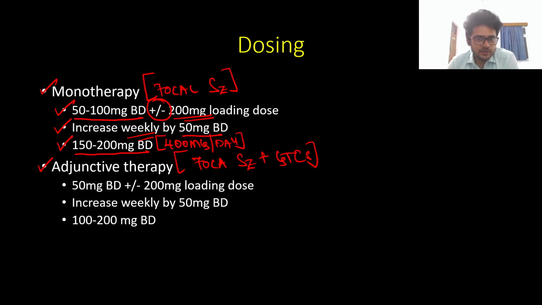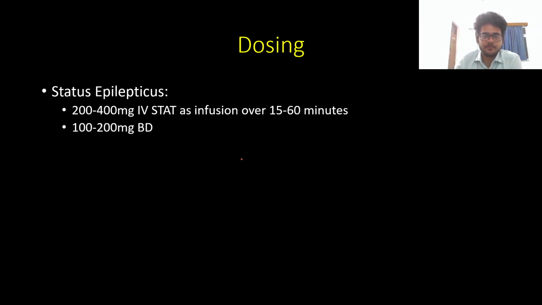Now coming to adjunctive therapy, here the starting dose is a little lower. So we usually start at 50 milligrams BD and again may or may not be preceded by a 200 milligram loading dose under clinical supervision. After this it is increased weekly by 50 milligrams BD till we reach a target dose of 100 to 200 milligrams twice daily. So remember, monotherapy is approved only for focal seizures and adjunctive therapy for both focal as well as primary generalized epilepsy.